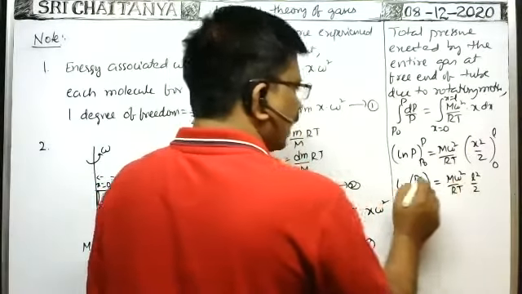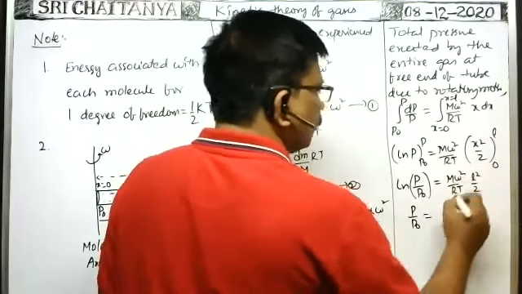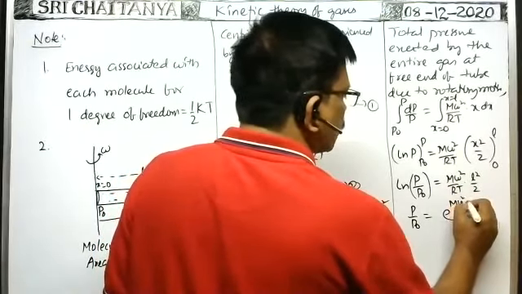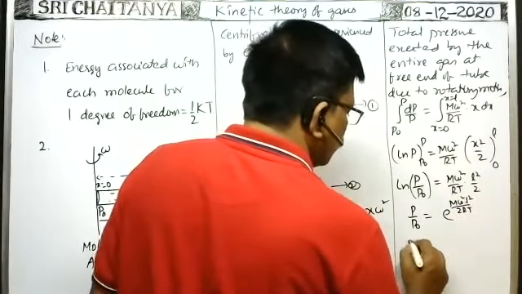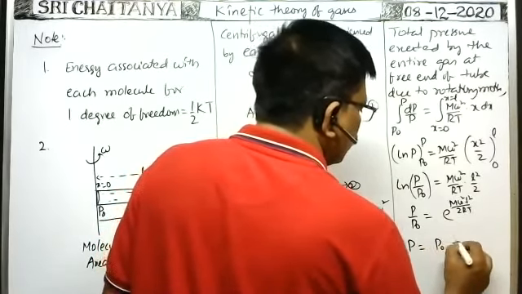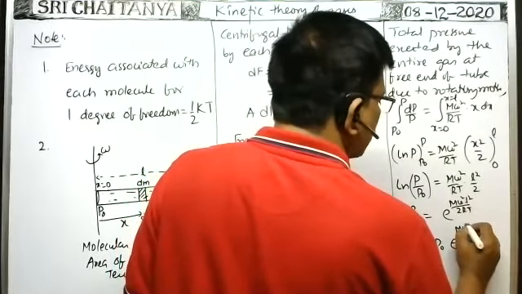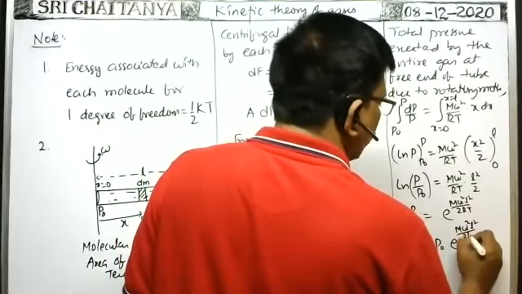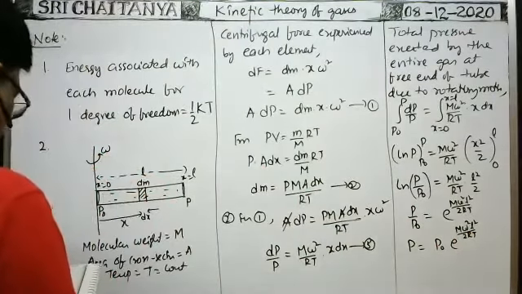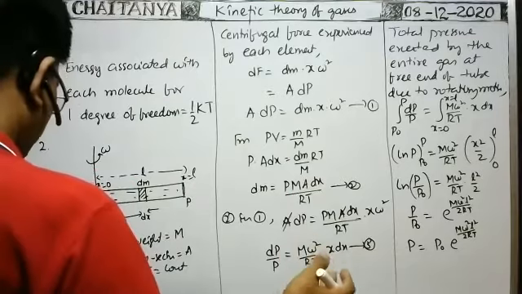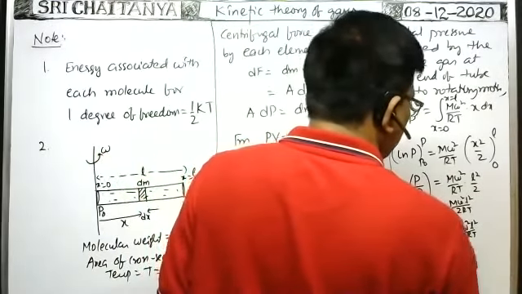Here ln of something is equal to this one. Therefore, p by p naught is equal to e to the power of something, we can write. e to the power of m omega square L square by 2 RT. So P is equal to P naught into e to the power of m omega square L square by 2 RT. So this is the answer. e to the power of m omega square L square by 2 RT. So this is the variation of the pressure.